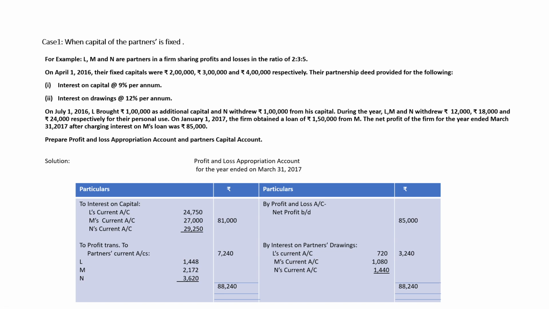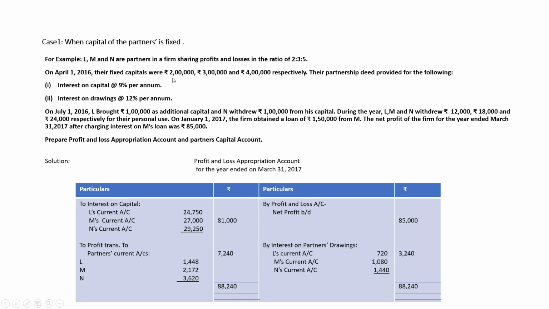Because interest on partner's loan is a charge, it will be debited to profit and loss account, not in profit and loss appropriation account. So we'll write profit of the firm 85,000. We'll calculate interest on capital. Interest on capital in the first 3 months.